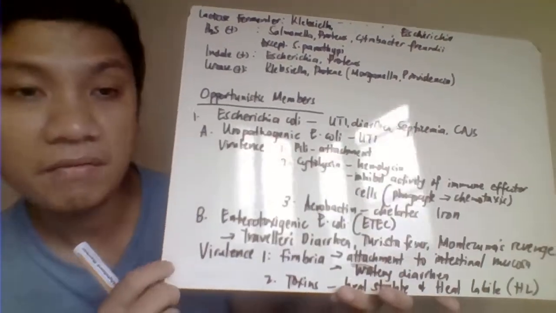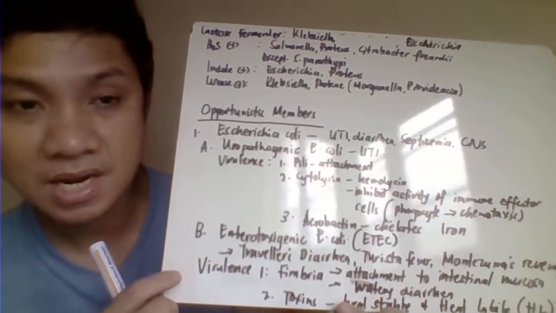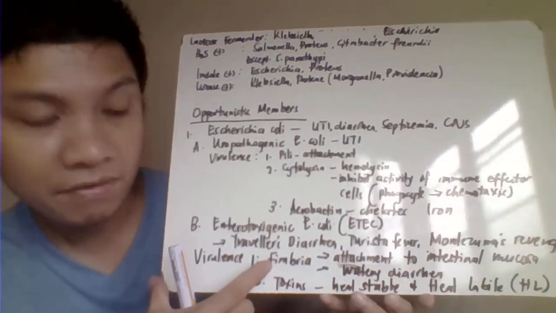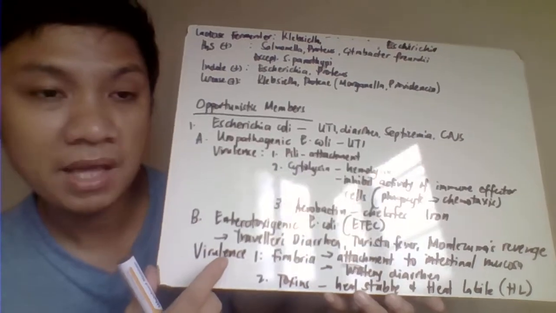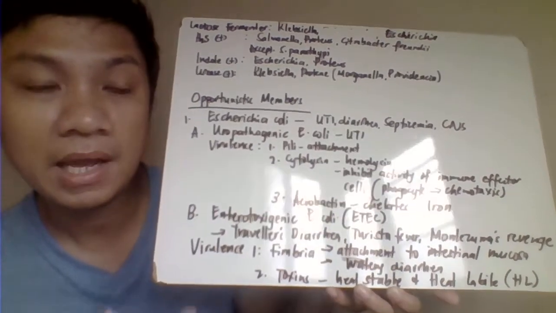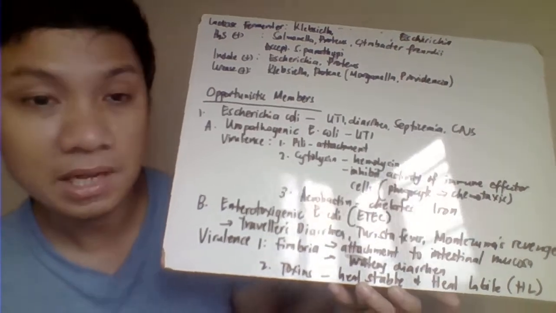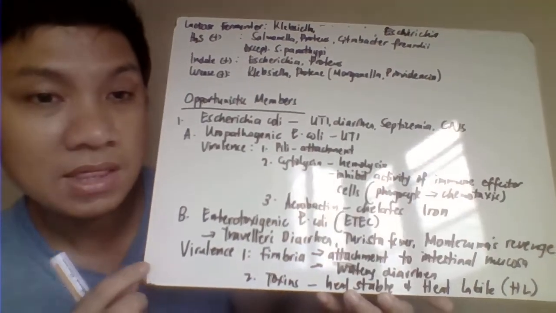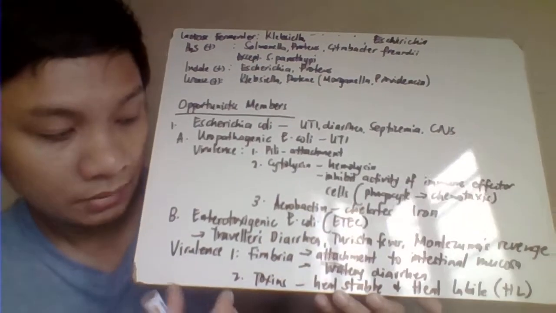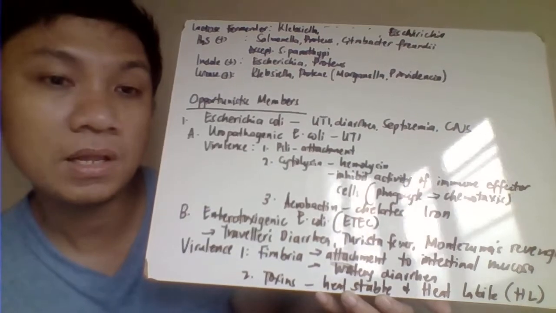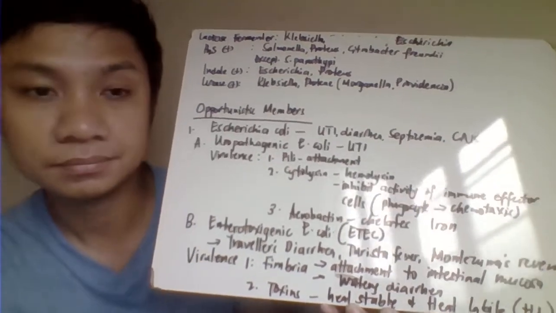Okay, so we have here the virulence factors that cause diarrhea. The first one is the fimbriae. The fimbriae serve as its appendage, allowing this ETEC to bind to your gastrointestinal tract epithelial tissue and cause disease, and then release the toxin that causes diarrhea. The toxins it produces are two: we have the heat-stable and the heat-labile toxin.